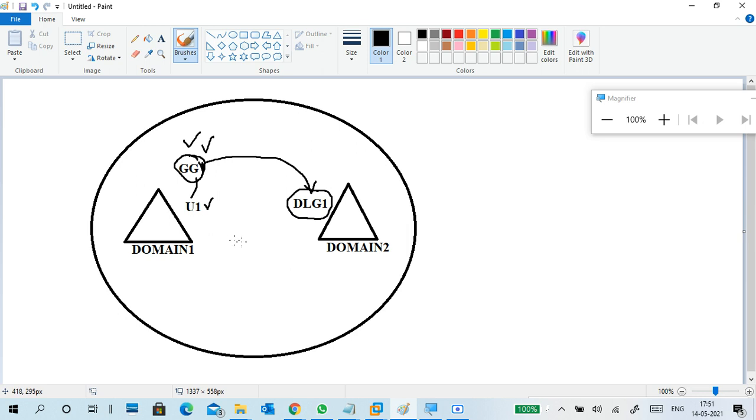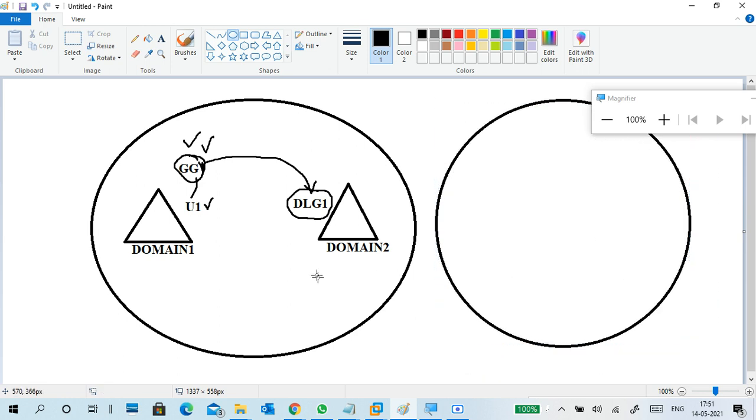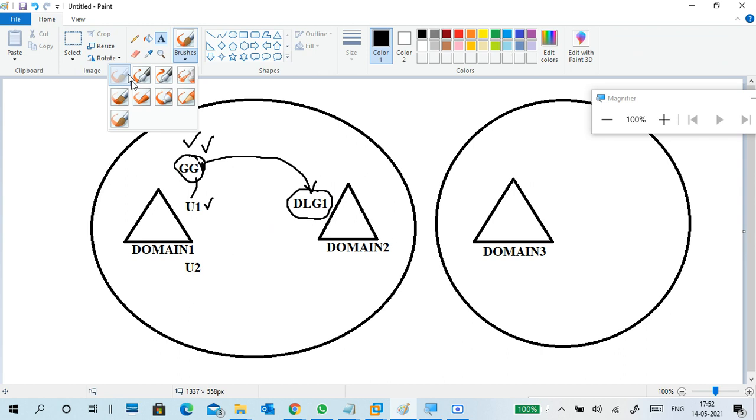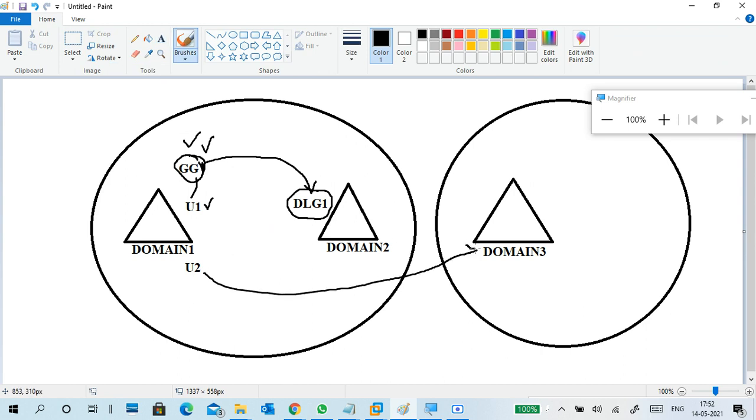Another one is the universal group. Universal group, generally, by what I learned from a great person: if you want to access domain resources in a different forest, for example, user 2 wants to access domain local resources in a different forest, then compulsorily you should be a member of a global group, and you should be a member of a universal group here.